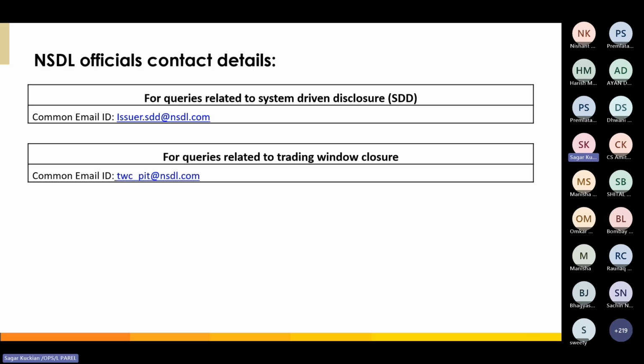Here are the details of NSDL officials' contacts. The registered email ID is issue.sgd@nsdl.com, and for trading window closure, it is twc_pit@nsdl.com. Issuers who have appointed NSDL as a designated depository can contact on these two email IDs.